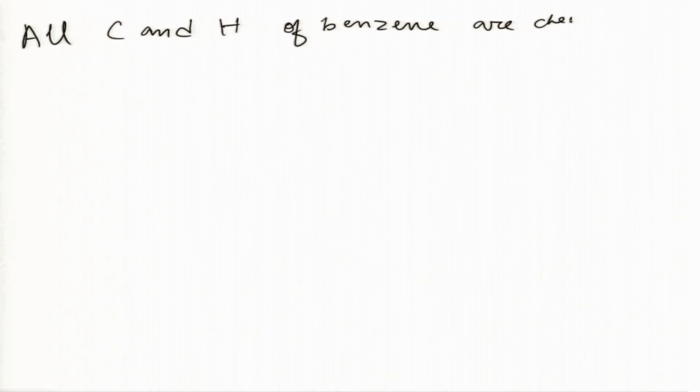Now, all carbon and hydrogen atoms of benzene are chemically equivalent. We will read about the detailed structure and bonding of the benzene molecule later on, but for now, all carbon and hydrogen atoms of benzene are chemically equivalent. What is the significance of this statement?